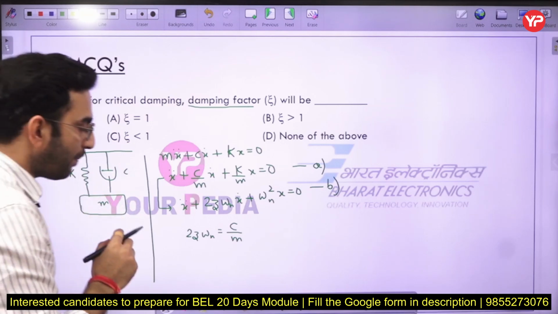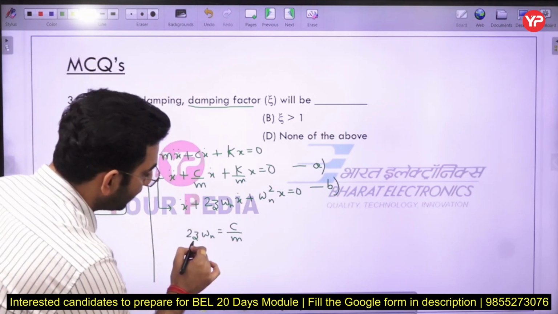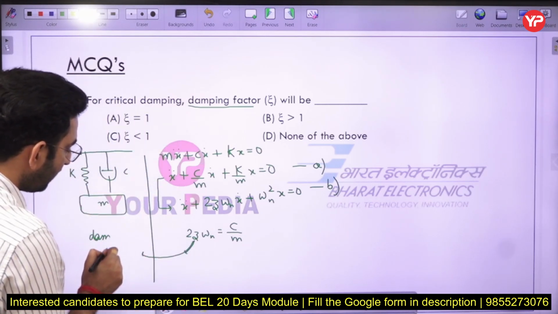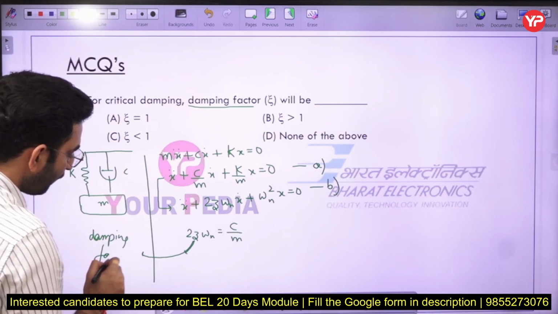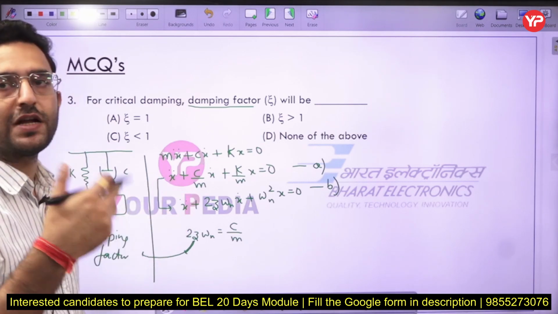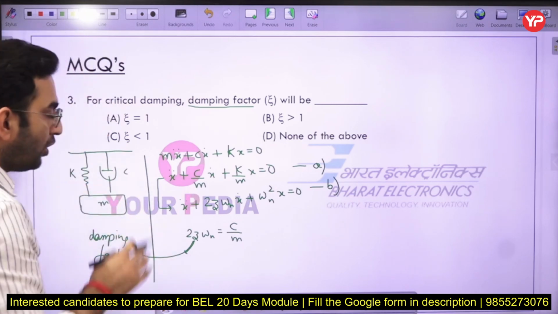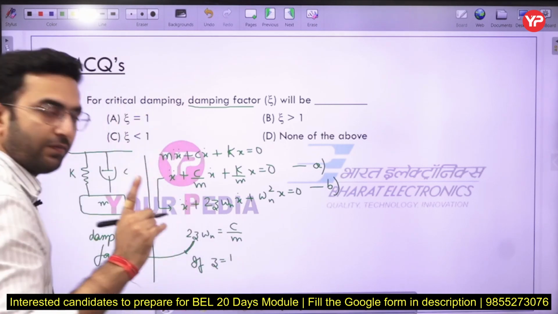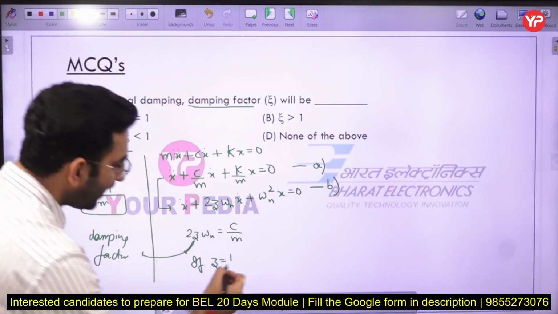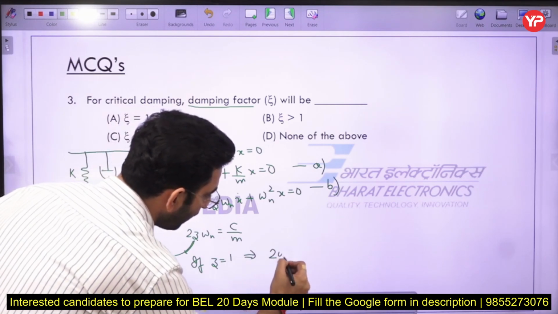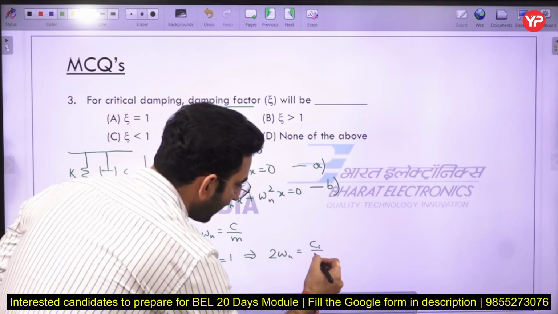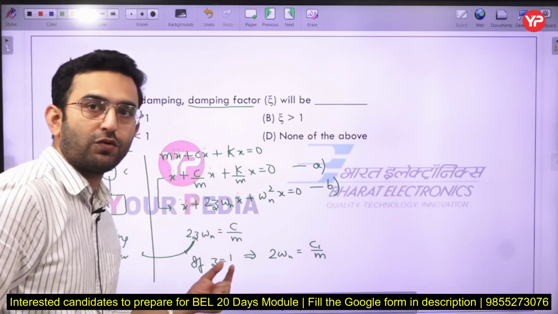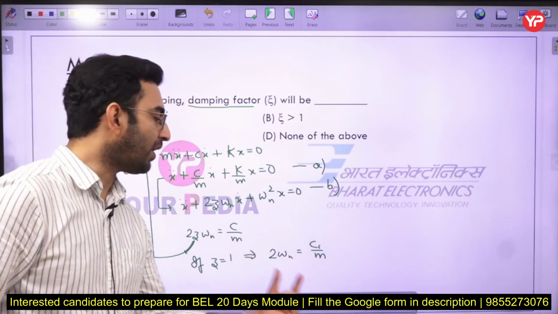This zeta parameter is known as the damping factor, also known as the damping ratio. Understood? Now if the value of zeta is equal to 1, the equation simplifies to 2 omega n equal to c by m. I have just put zeta equal to 1, and in that case the equation gets simplified to 2 omega n equal to c by m.